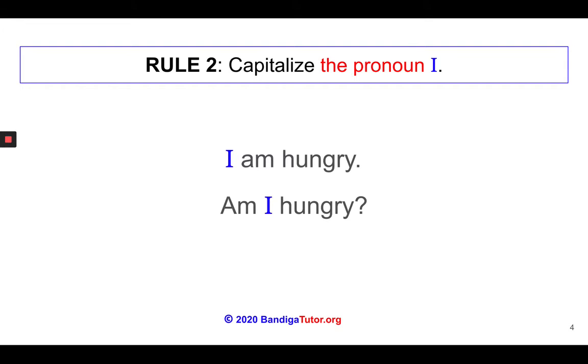Rule number 2 is to always capitalize the personal pronoun I. I represents a person.